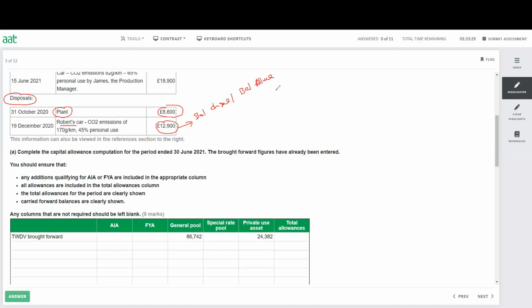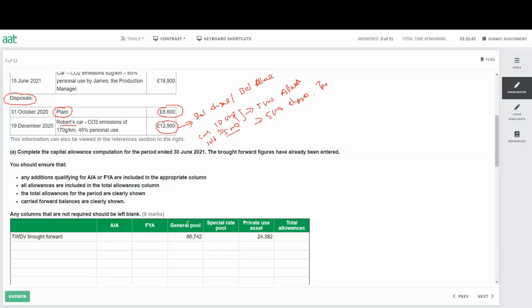If the asset cost is more than the disposal value, for example, if the asset cost is 10,000 and we sold it for 5,000, then the difference of 5,000 will create an allowance, because we sold for less than the cost price. If it is the opposite, if the cost was 5,000 and you sold it for 10,000, then it will create a 5,000 balancing charge. That means you have to pay more tax on this. So allowance will reduce your tax and the charge will increase your tax.